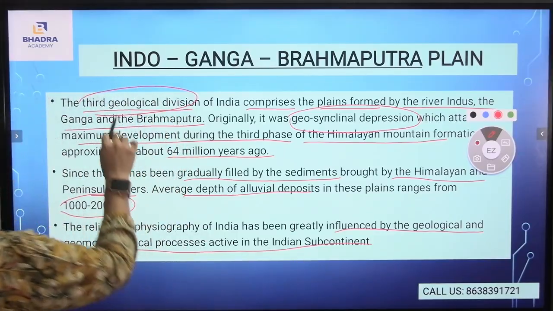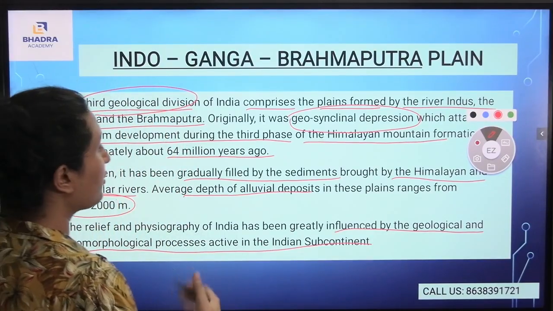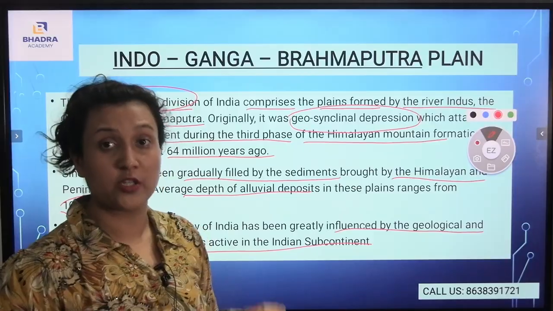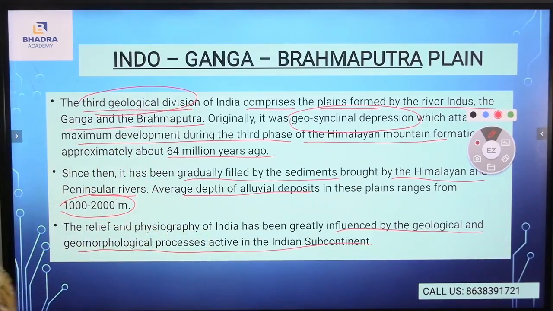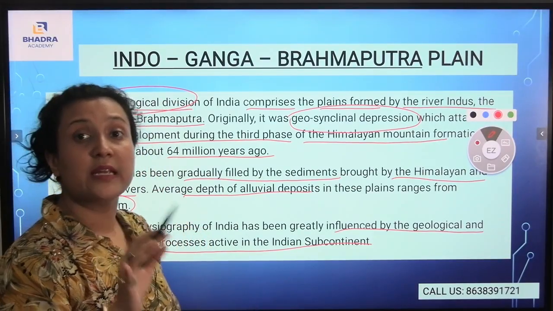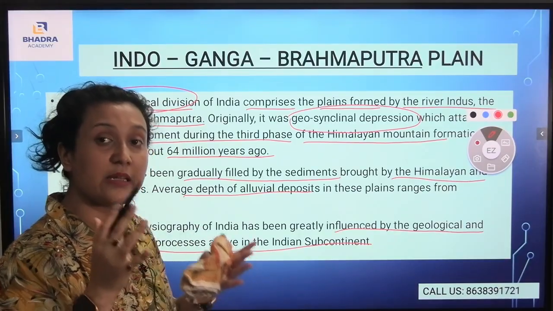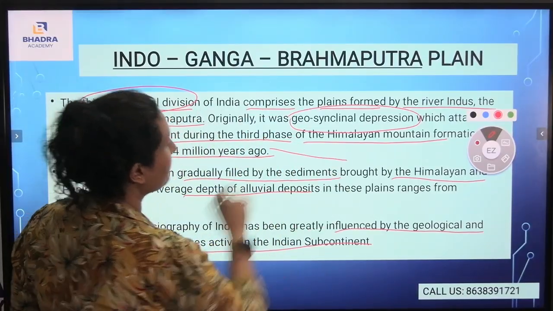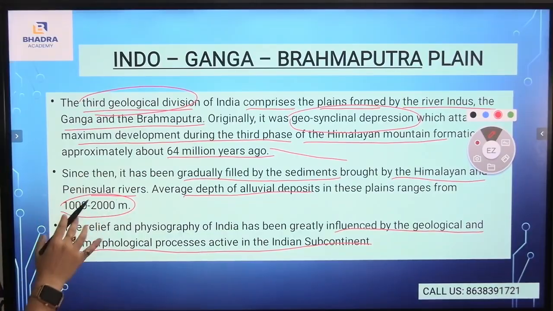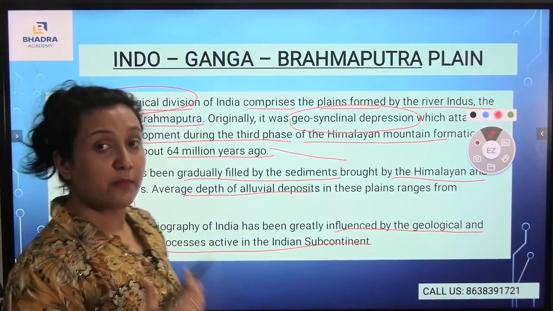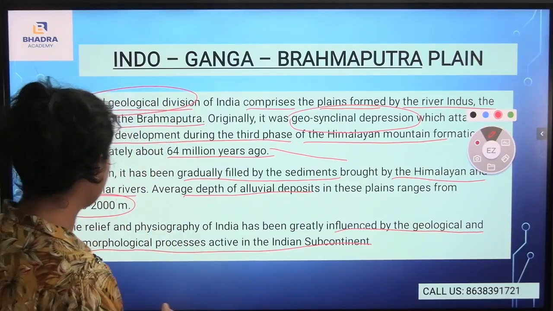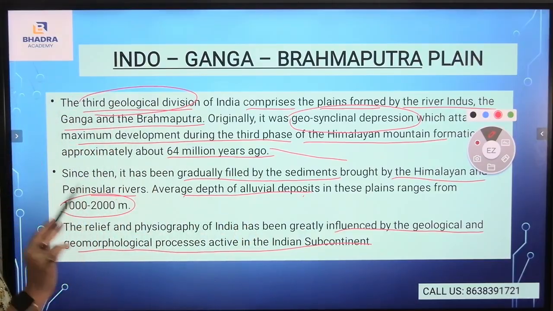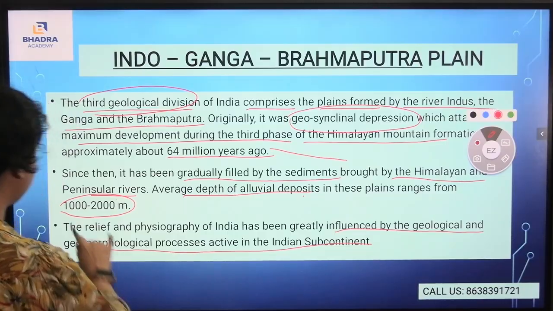First, we have understood about the third geological division. Why? Because during the third phase only, the Indo-Ganga-Brahmaputra plain was in formation during the third phase of the Himalayan formation, and it is a geosynclinal depression, which means the depression is a little bit like this. Also, you see there are many sediments that come from the Himalayan and the Peninsular rivers, and those alluvial deposits range from 1000 to 2000 meters.